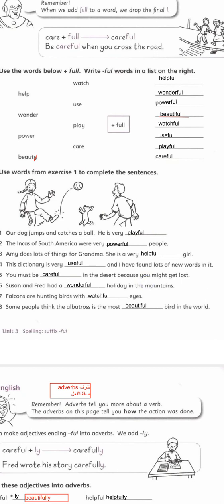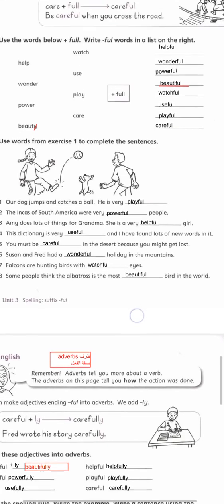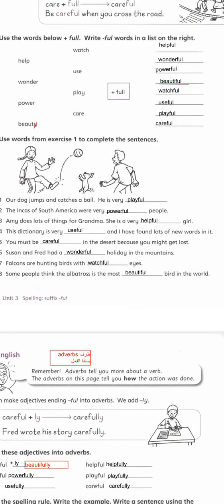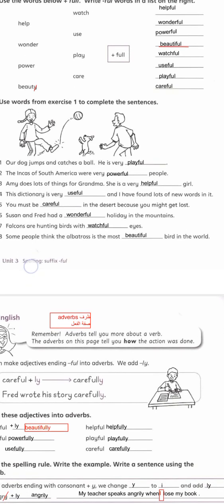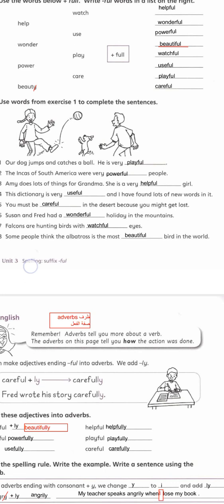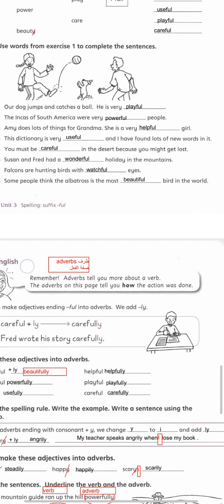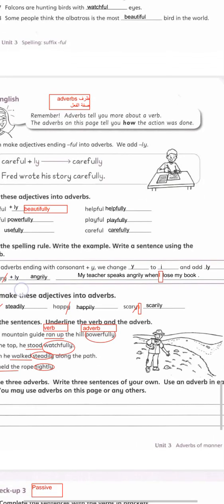Our dog jumps and catches a ball. He is very playful. The Incas of South America were very powerful. Here, we fill in the blank spaces according to the meaning of each adjective. Useful: the dictionary is useful. I use it a lot. You must be careful. The falcons are hunting birds, so they are watchful. Their eyes are watchful. Okay, go to the next page.